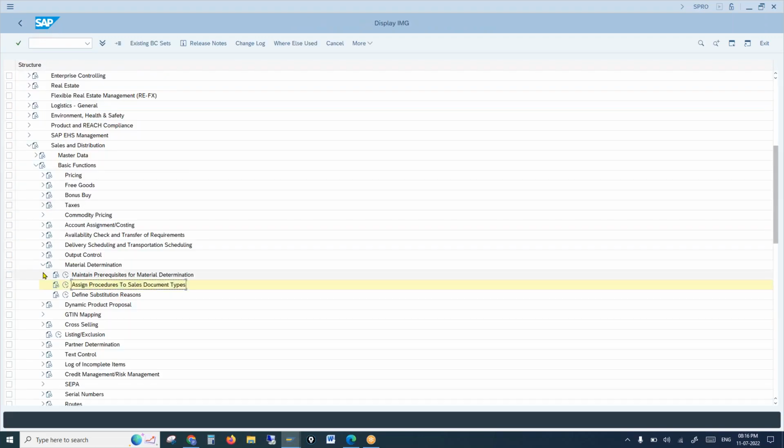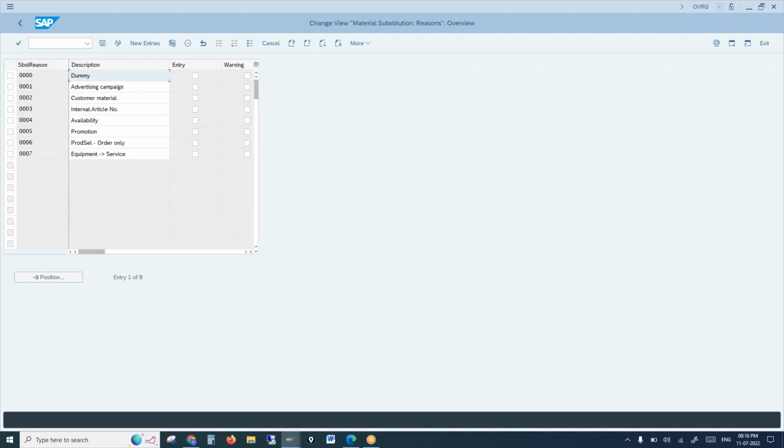Then substitution reason. Why do you want to substitute? What is the reason and how should the system pick it up in the sales order? So when we go to define substitution reason, you could give various reasons. As I told you, it could be like material not available for a temporary reason. Any reason you could just give here. So I'll just go with the standard reason 000. And we have a couple of controls here.